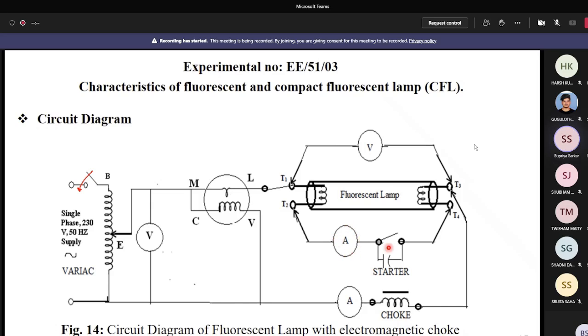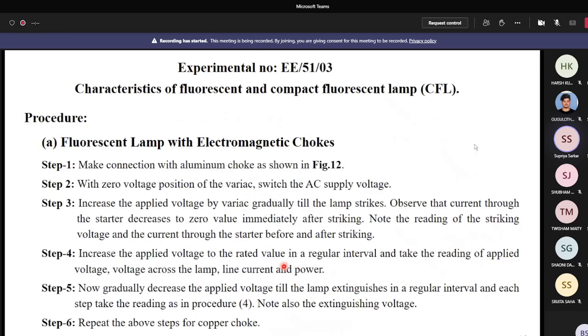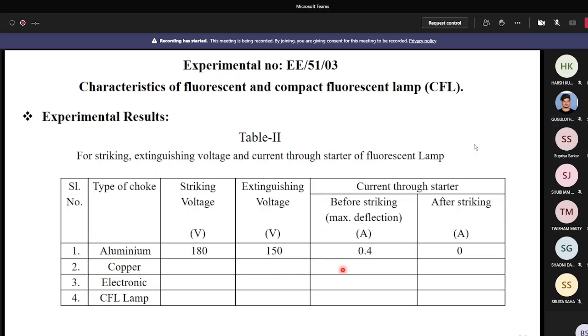Before striking, note the maximum current. When it strikes, that means when the fluorescent lamp glows, this ammeter reading should be 0, that means it returns to the 0 position. So before striking it is 0.4 ampere, and after striking it is 0 ampere. Is it clear to everybody?